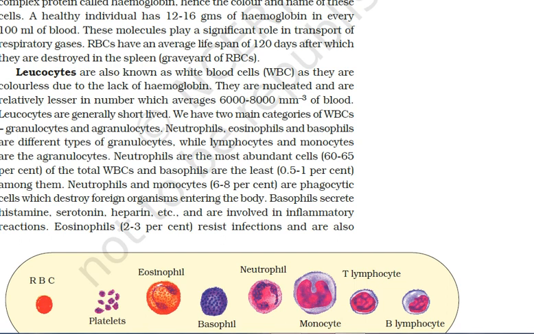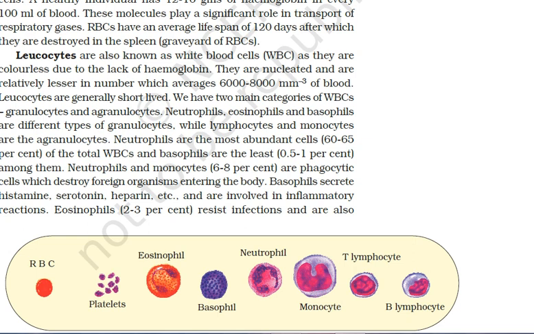These are the WBCs with granular cytoplasm, and here the nucleus is polymorphic, meaning different forms. The three main types of granulocytes are neutrophils, eosinophils, and basophils, which you can see in the diagram on the screen.